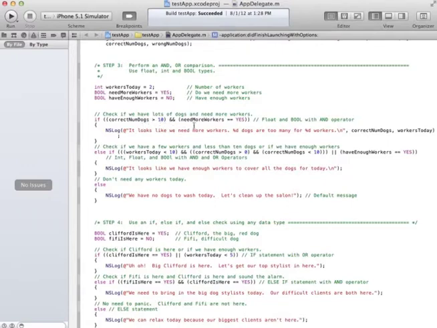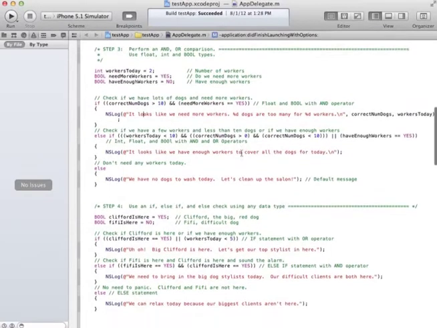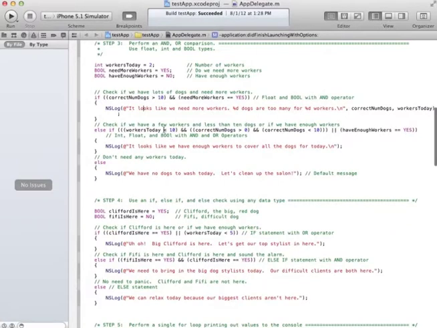So if the correct number of dogs, after we've casted it because it was a float, is greater than 10 and needs more workers has been set to yes, then I logged, it looks like we need more workers because it's just too many dogs for so few workers.